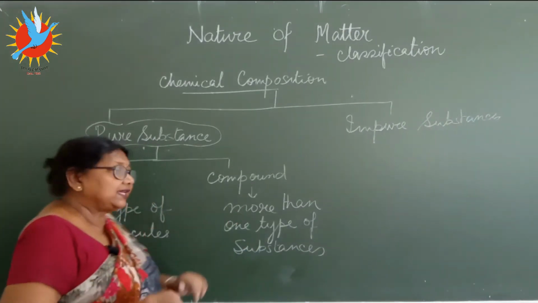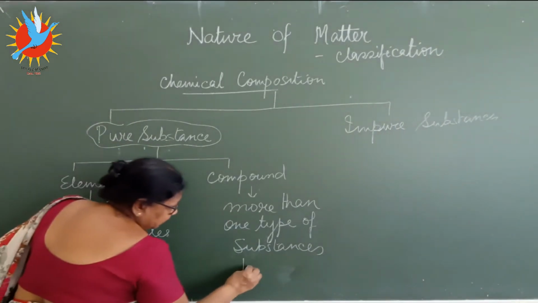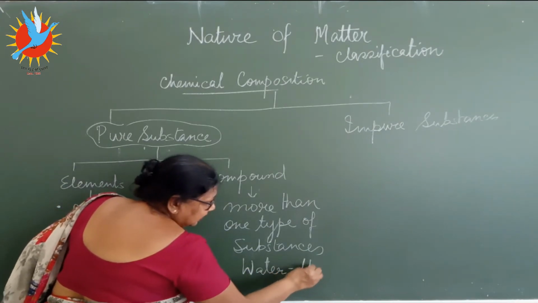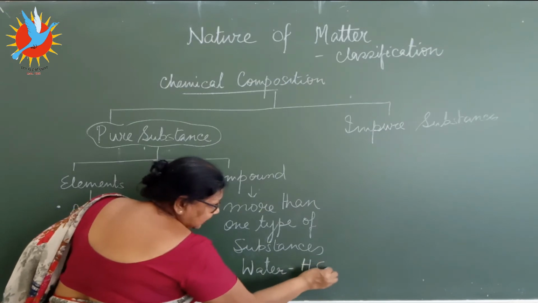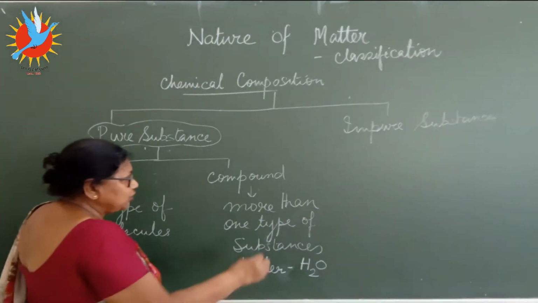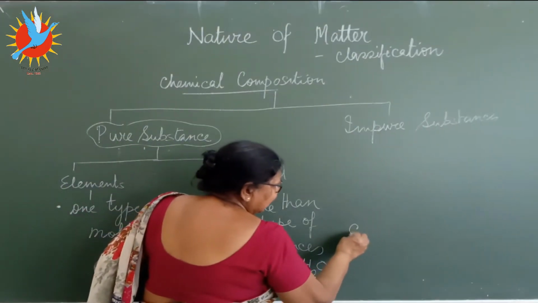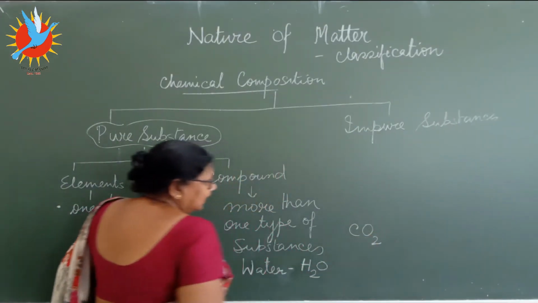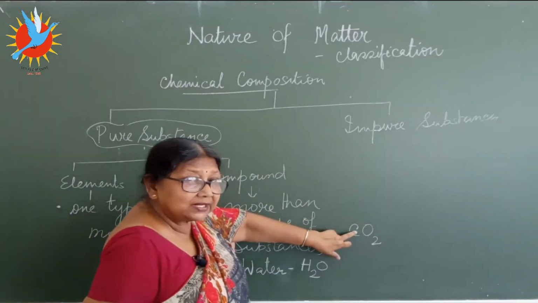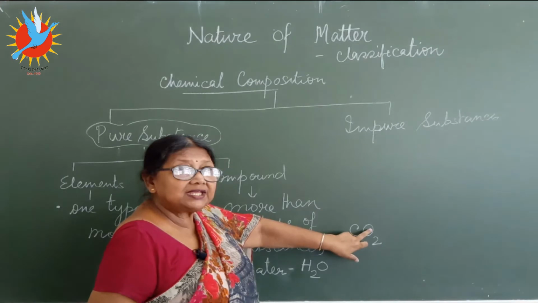Just let's take example of water. The formula of water, we'll study the formula later on, is we write water as H2O. This is water. Or you very commonly know carbon dioxide, CO2. Now in this, get it clear. Carbon is one and oxygen is other one.